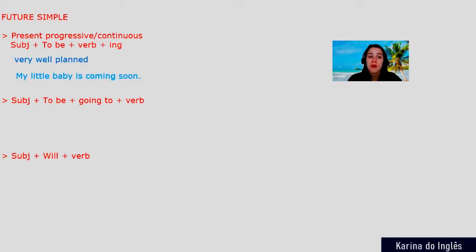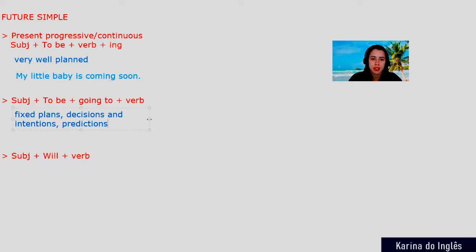Okay, great. How about the other two forms? When we use to be plus going to plus the verb, we use it for fixed plans, for decisions and intentions that we have, or for predictions, okay? So let me write here. Fixed plans, decisions, and intentions, and also predictions.